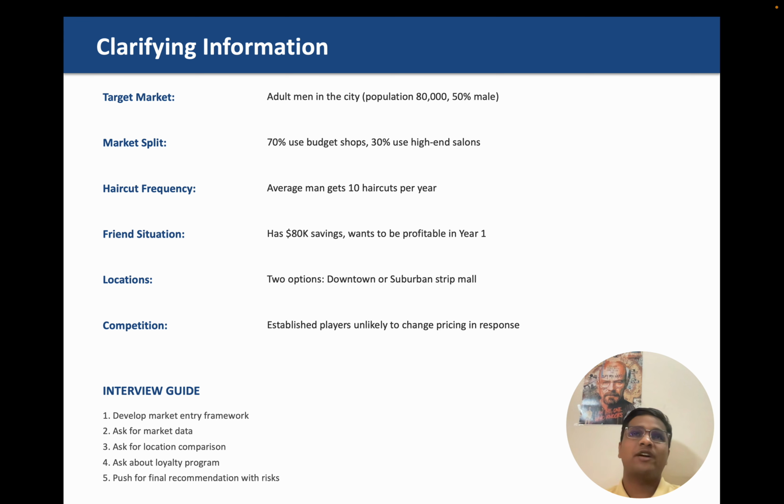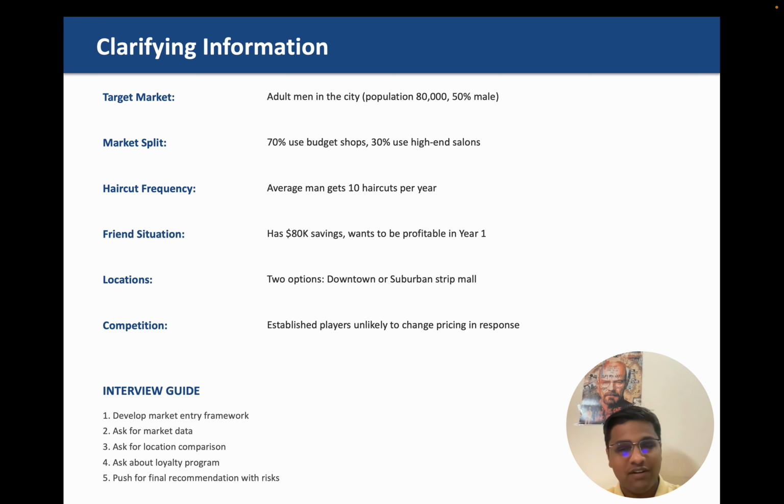And how about the competition? Because if you remember, we talked about competition in detail in the market entry framework, because we have to consider competition. But since it's an easy level case, the interviewer tells us okay, established players unlikely to change pricing. Means you are unlikely to face any competition if you try to enter this market. So that competition column that we had in the market entry framework essentially does not play any role in this case, because the interviewer has said competitors won't do anything.